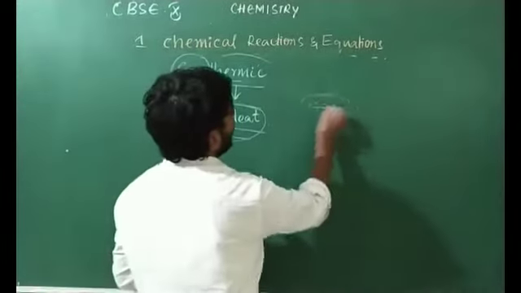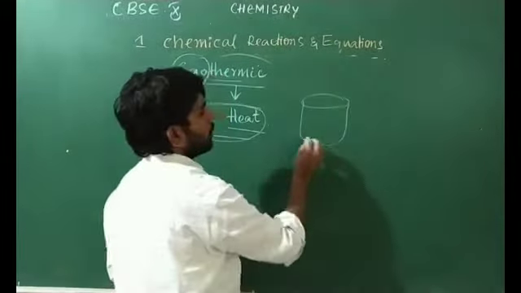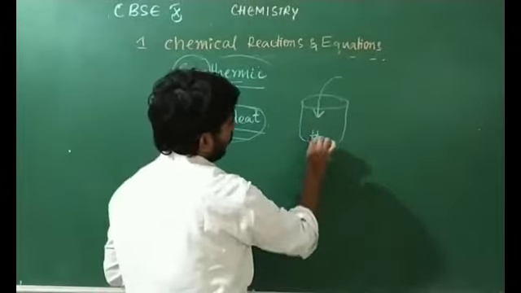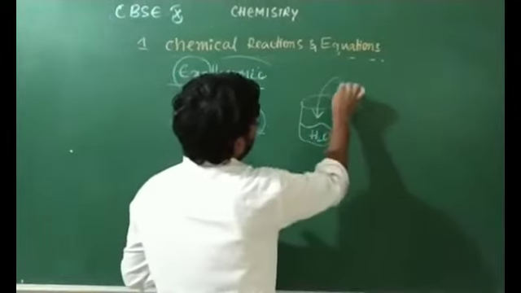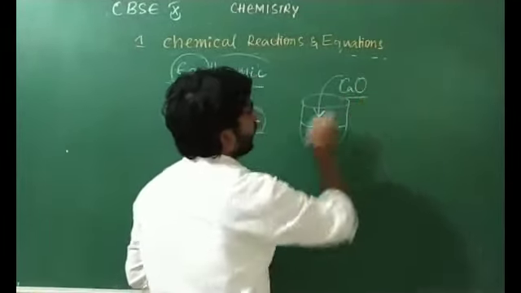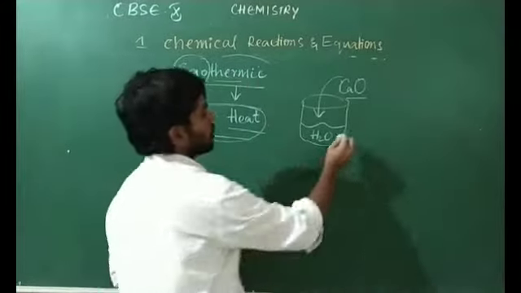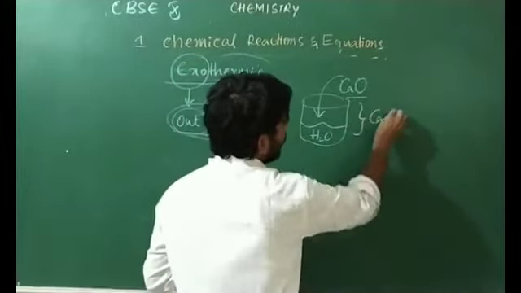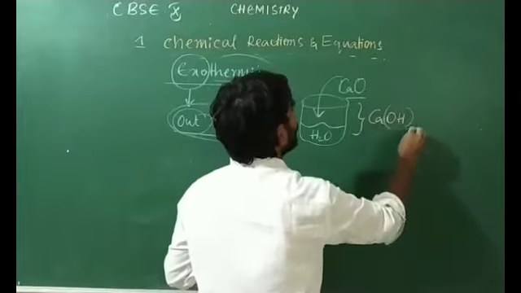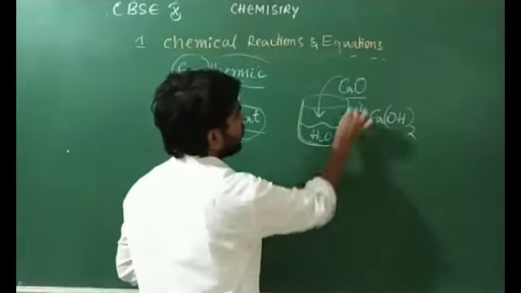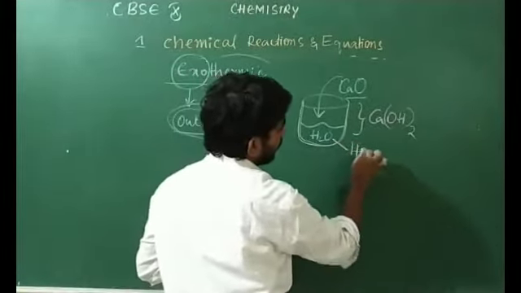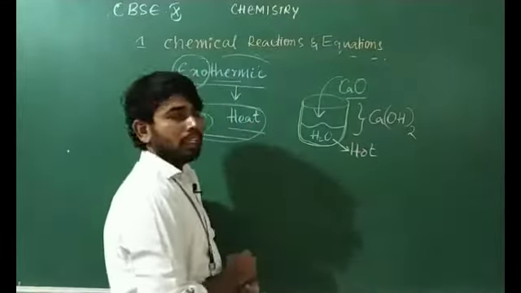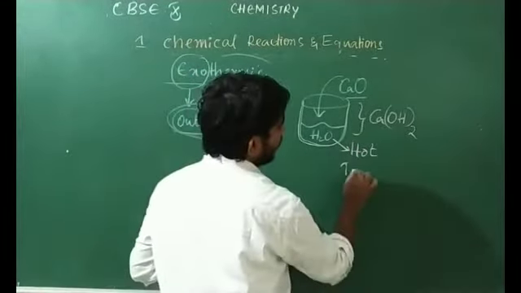Here, suppose you take a beaker with water and add calcium oxide, that is quicklime. What happens? There will be formation of calcium hydroxide. While forming, you can observe this container is going to become hot. What does it indicate?